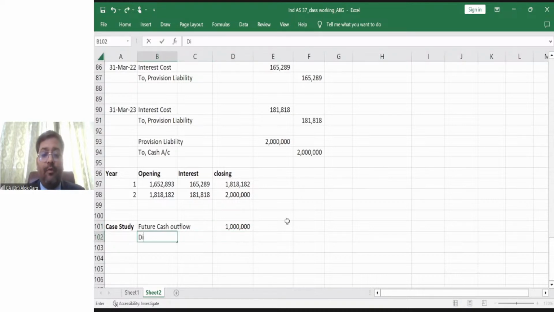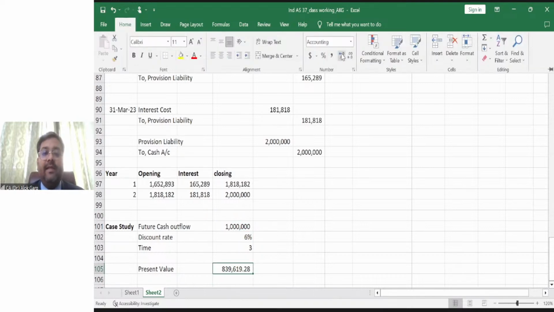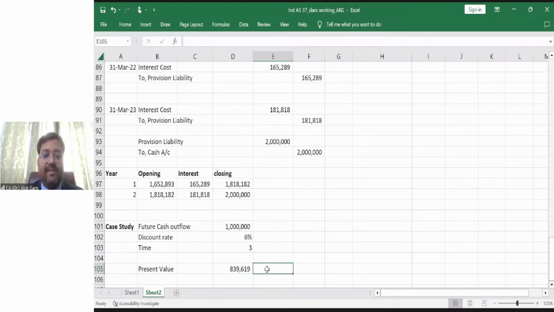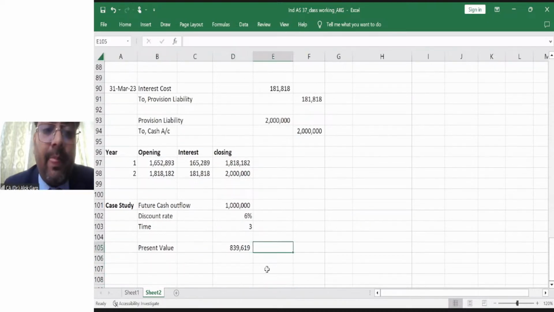Discount rate is 6%. Time is 3 years. Present value is 10 lakh divided by 1 plus 6% to the power 3 years, which is 839,619. This is the present value of the compensation.